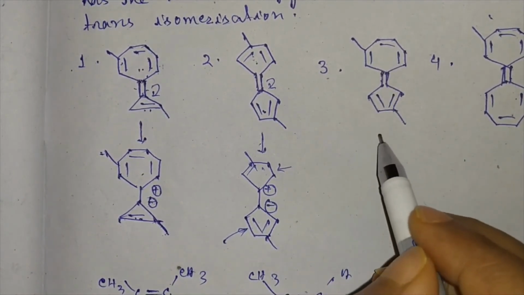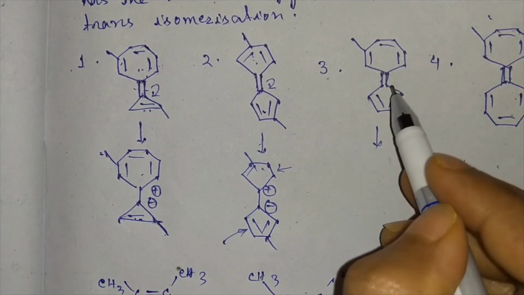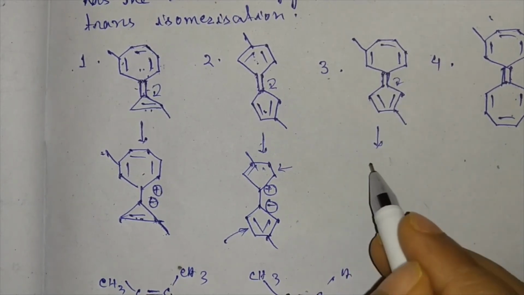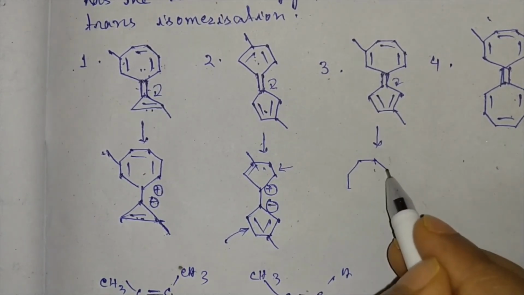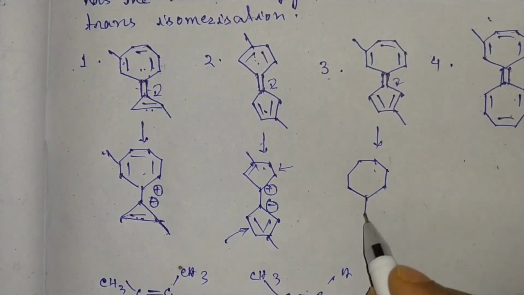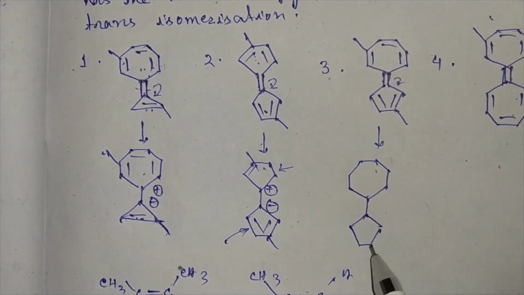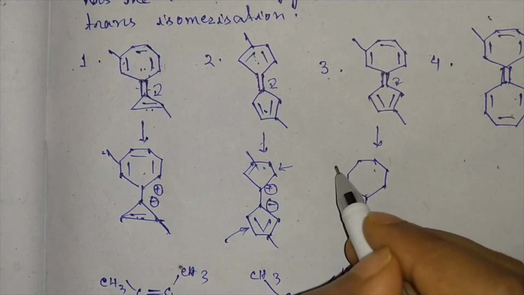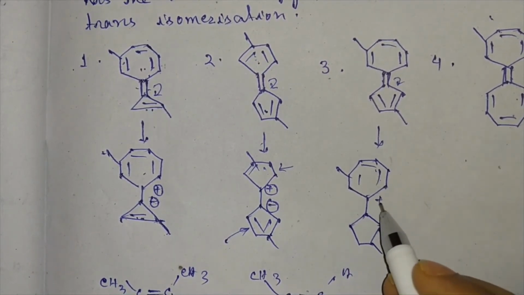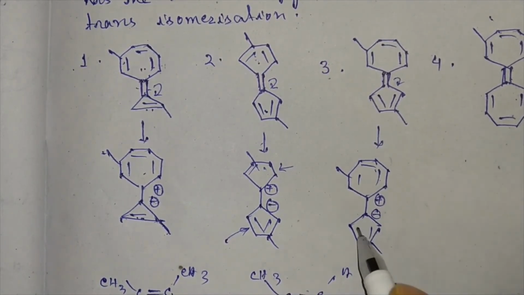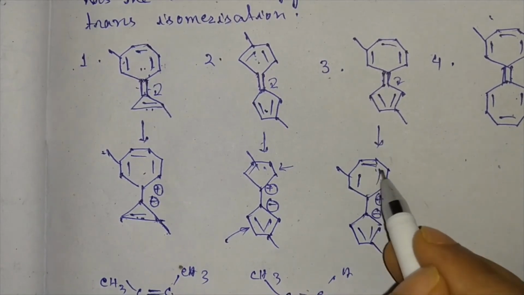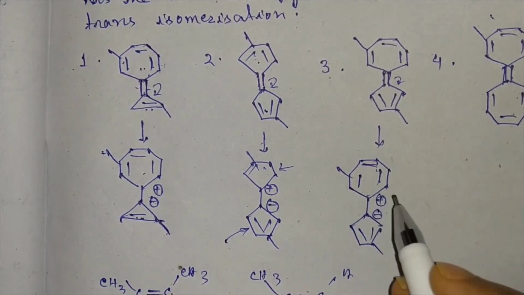Now for this compound, if internal polarization occurs in this direction, then you can see, students, that in this case there is a 6-pi electronic system, a cyclic planar conjugated system.